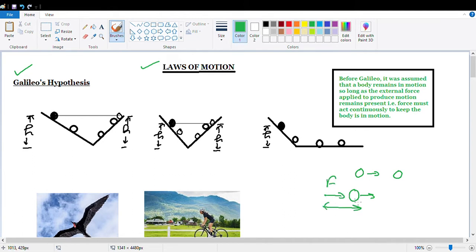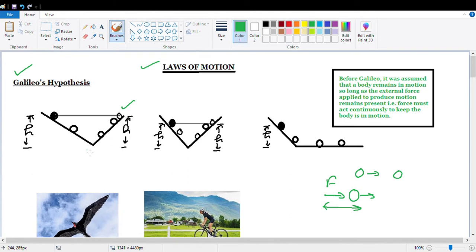But Galileo did not accept that, and he performed an experiment in the lab. He set up this kind of shape, took a metallic ball and dropped it from the height edge. When he dropped the ball from the height edge, he found that the ball was moving and reaching the same height in the different direction, like in this position. Again and again he kept repeating this experiment, and he found that the ball dropped from the height edge was gaining the same height in the opposite direction as well.